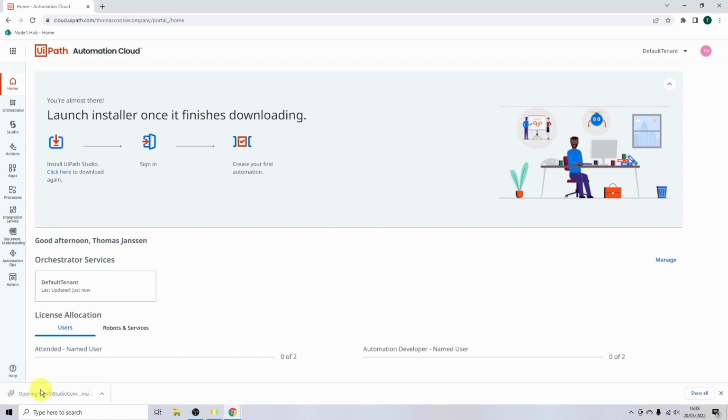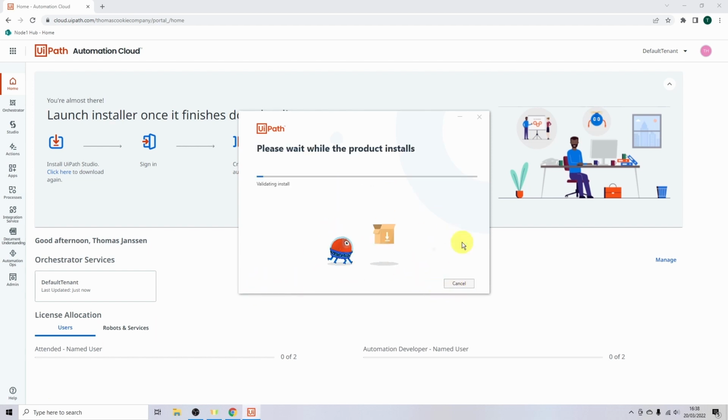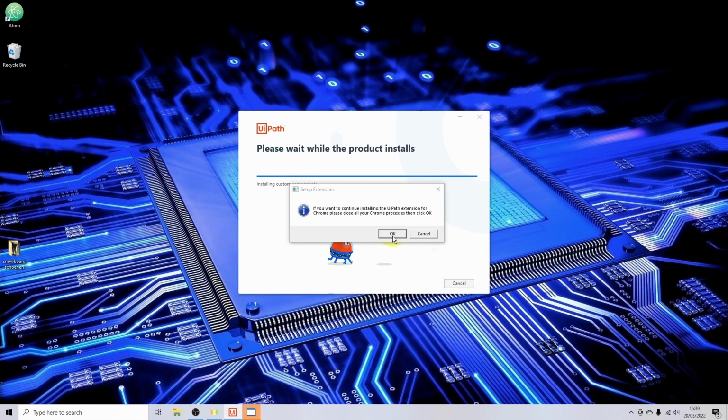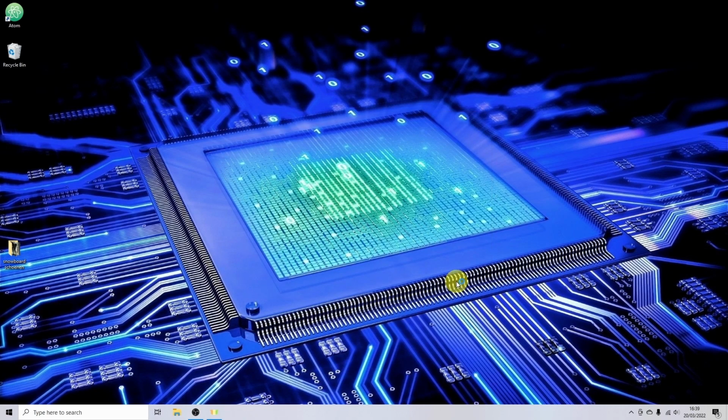After the download is complete, click on the installer to run it. The installation wizard will now open. You can go for the quick installation, accept the license agreement and click install. UiPath will request you to close the Chrome browser in order to install the Chrome plugin. You can now click Launch Studio to continue.